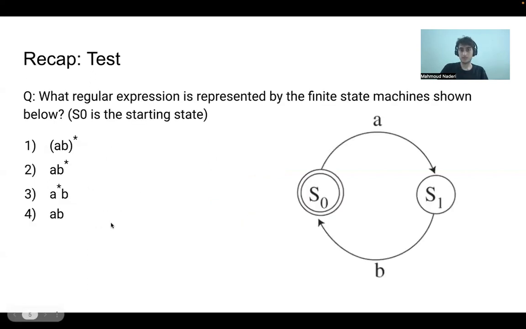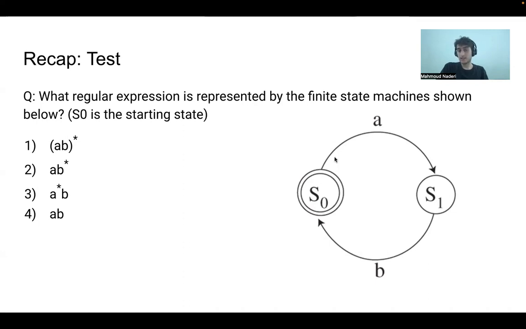The other recap test is: which of these regular expressions is shown by this finite state machine? S0 is the starting state. From the starting state, we can finish because it's a finishing state as well. So our regular expression should have a star at the end for the whole expression.